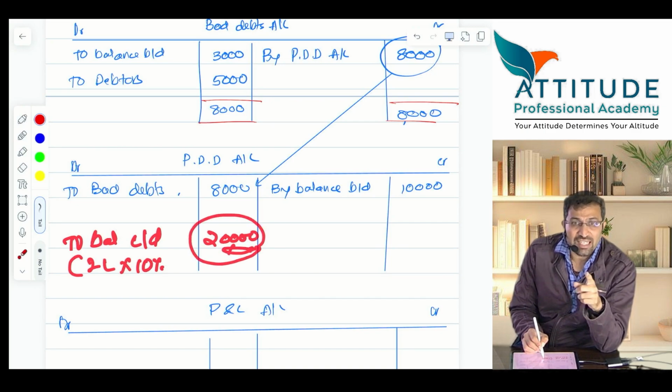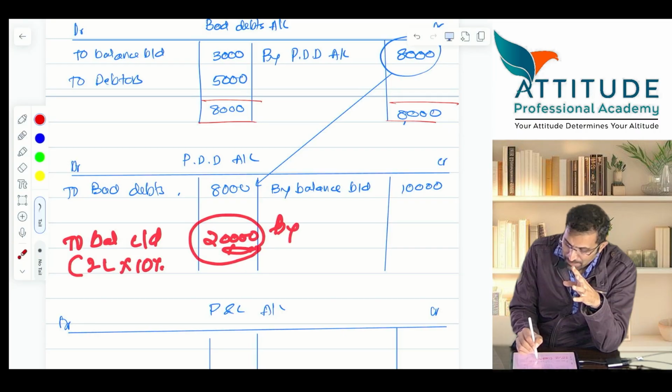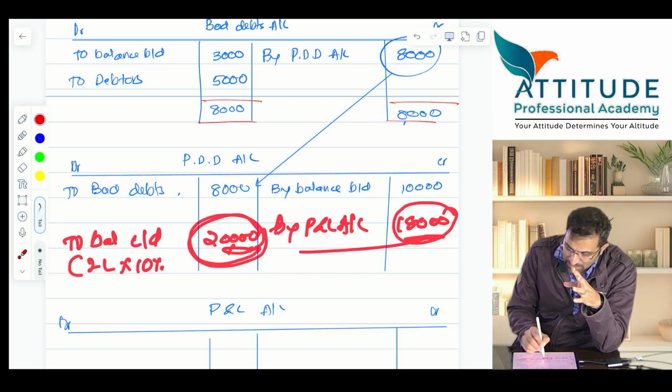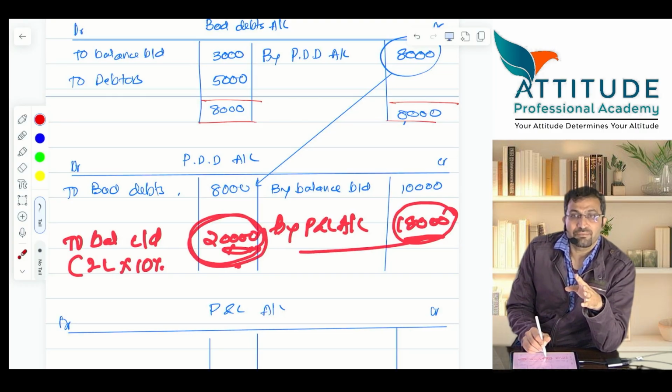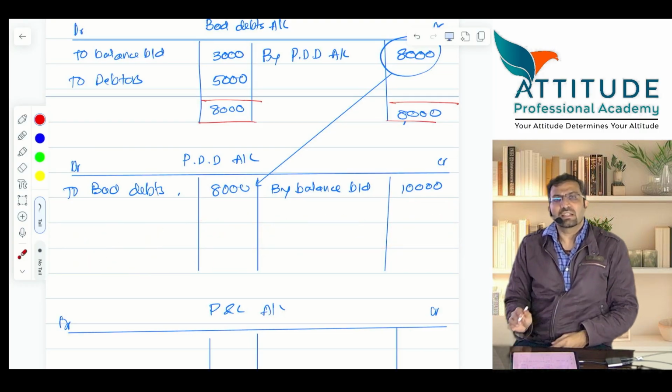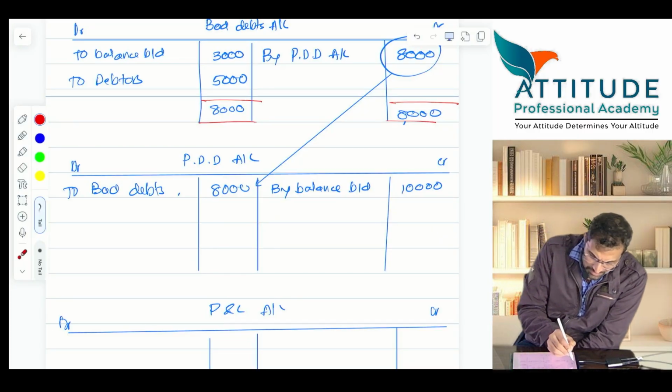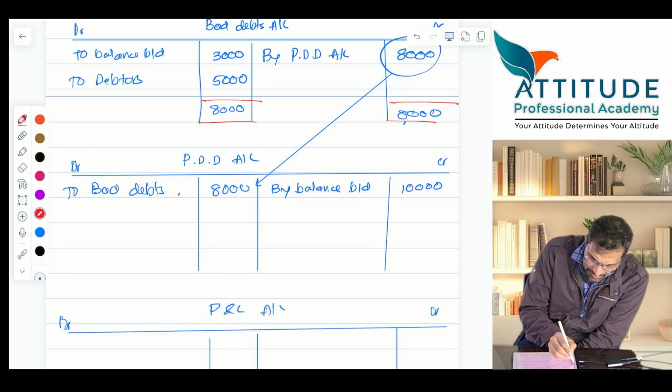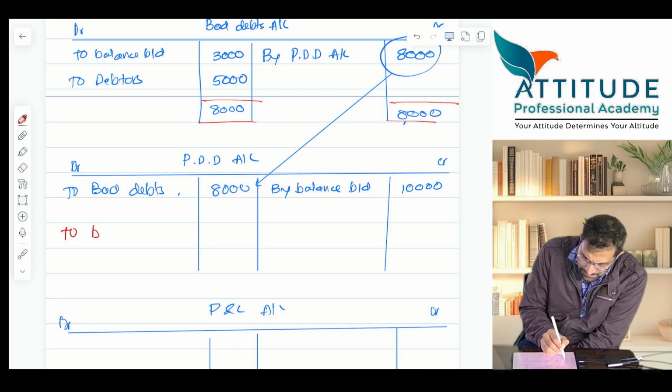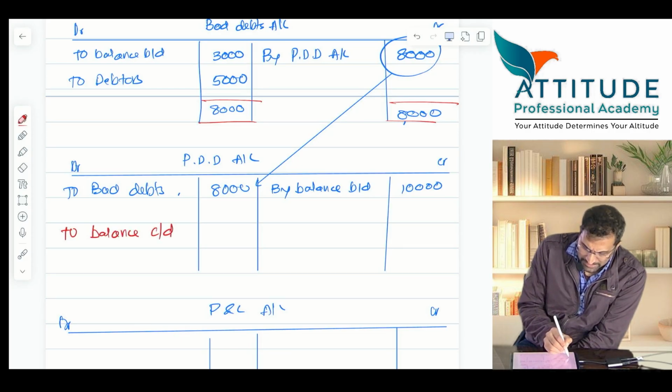When you make a provision, entry will be profit and loss account debit to PDD account. So here will come by profit and loss account. How much should come? 18,000. When this 18,000 comes, automatically how much will this be? 20,000. Understood? Clear? So what do you have to write? Maintain a provision. To balance carried down. Maintain a provision on 2 lakhs.